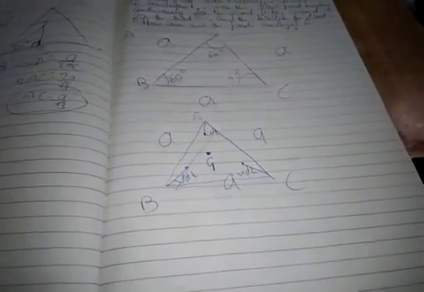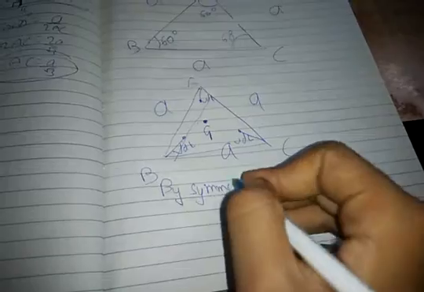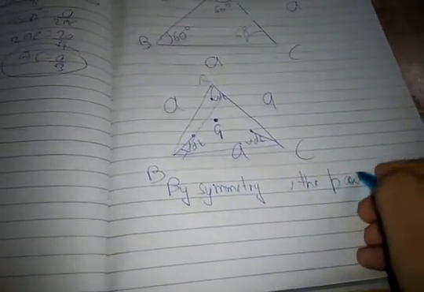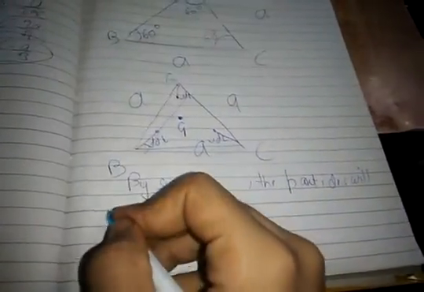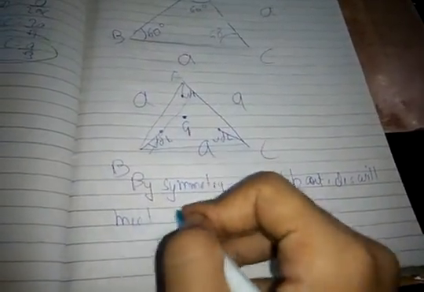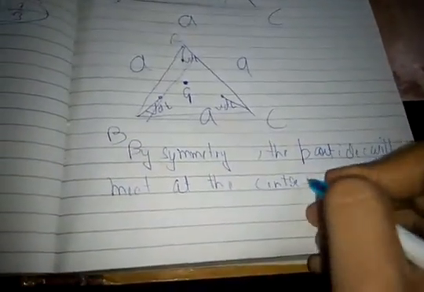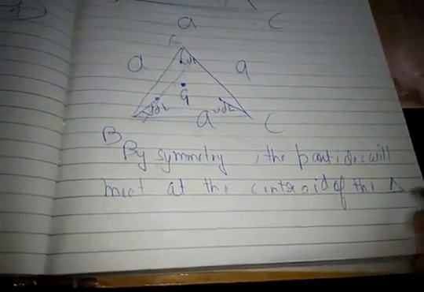By symmetry, of course, you have to write in this question: by symmetry, the particles will meet at the centroid of the equilateral triangle.